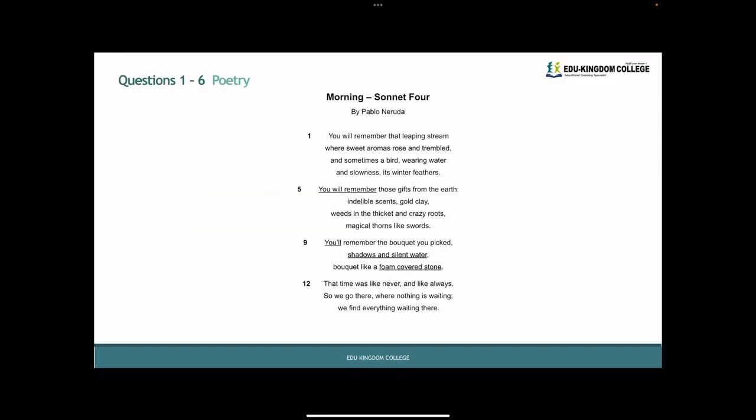Let's begin reading together. You will remember that leaping stream, where sweet aromas rose and trembled, and sometimes a bird wearing water and slowness its winter's feather. You'll remember those gifts from the earth, inedible scents, gold clay, weeds in the thicket and crazy roots, magical thorns like swords. You'll remember the bouquet you picked, shadows and silent water, bouquet like a foam-covered stone. That time was like never and like always, so we go there. When nothing is waiting, we find everything waiting there.